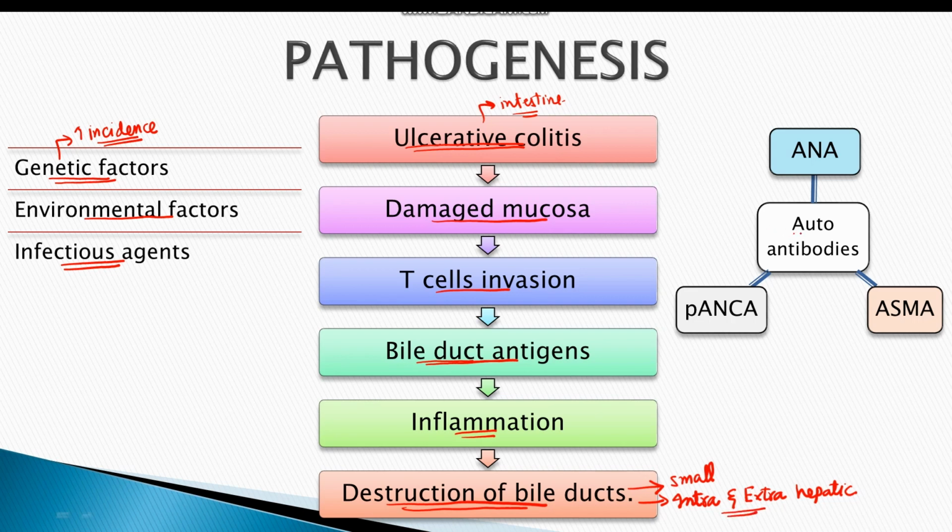Certain autoantibodies are also present in almost 60 to 80% of the cases, and these antibodies include anti-nuclear antibodies, anti-smooth muscle antibodies, and perinuclear anti-neutrophil cytoplasmic antibodies or pANCA. pANCA in this case are atypical. Atypical means that these pANCA are different from typical pANCA in a way that the typical pANCA are formed against myeloperoxidase. But the atypical pANCA target the nuclear envelope protein. These pANCA are positive in almost 60% of the cases of primary sclerosing cholangitis.